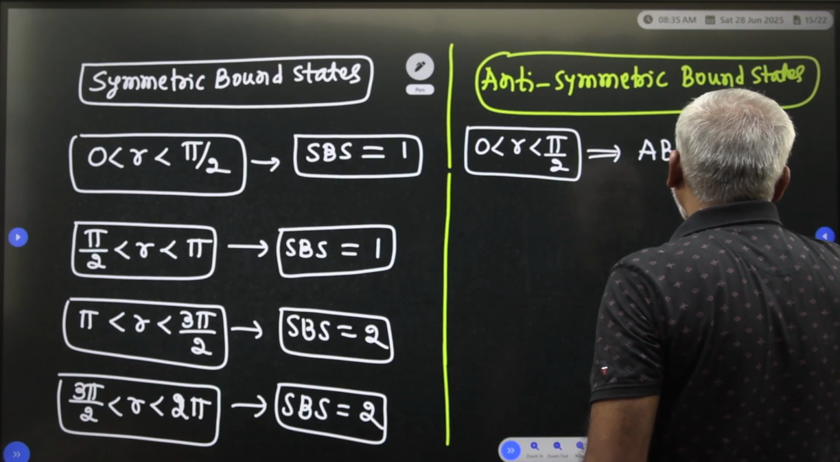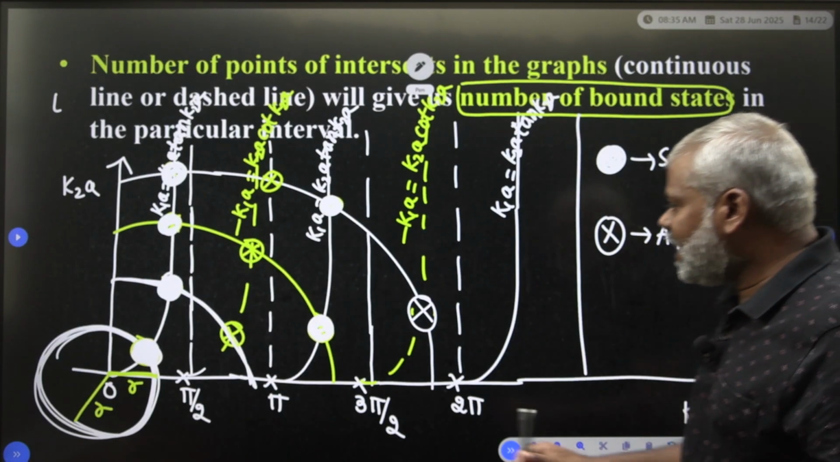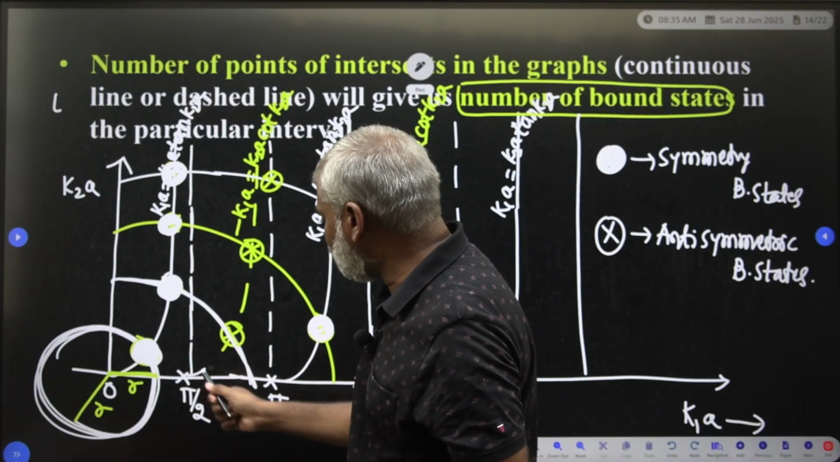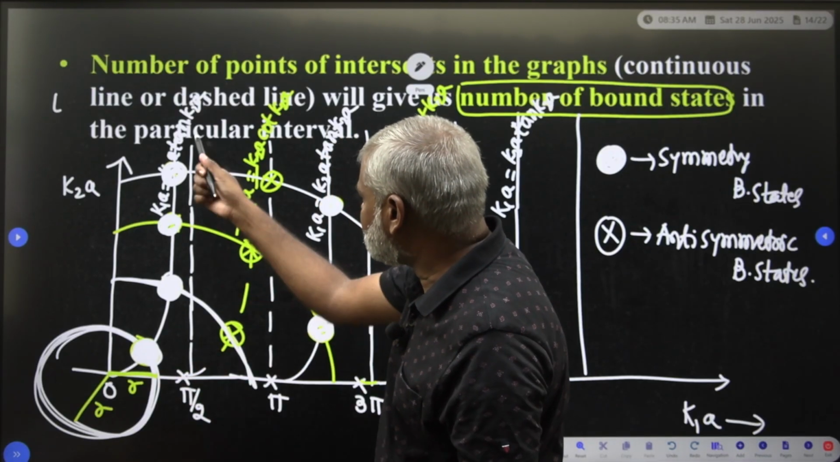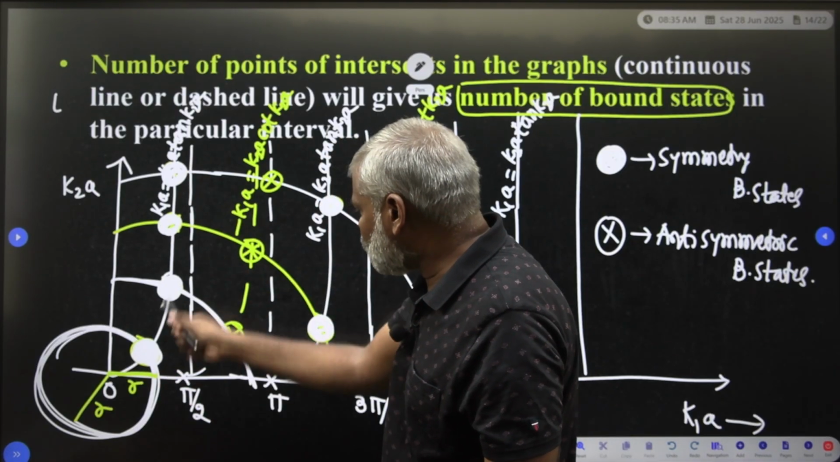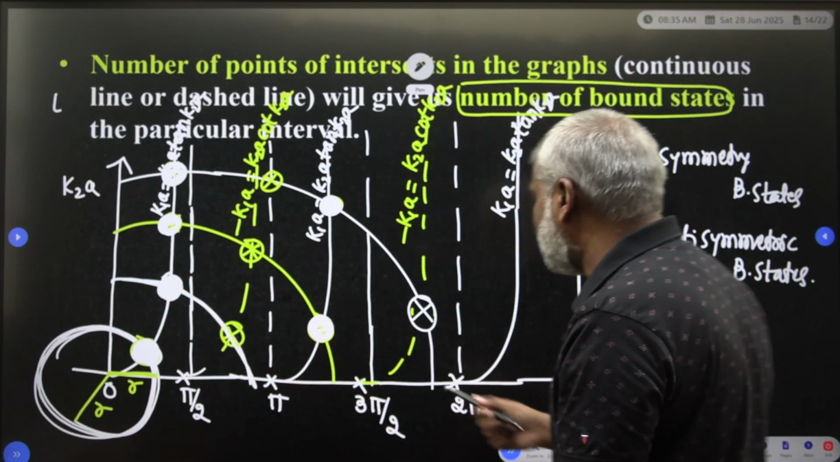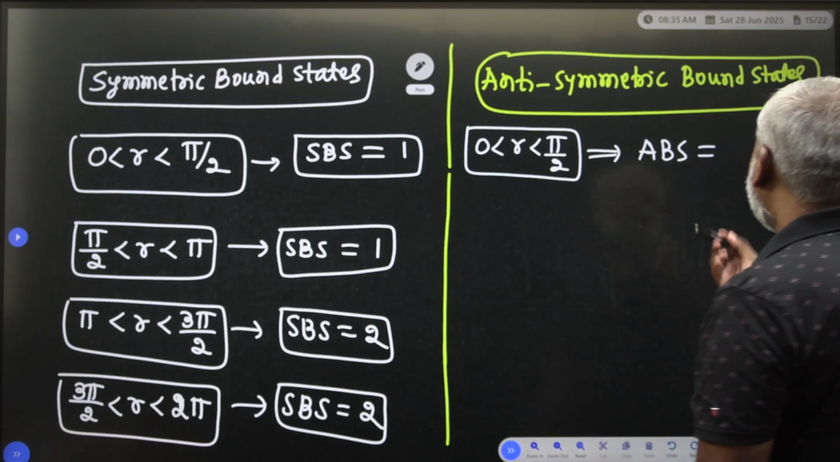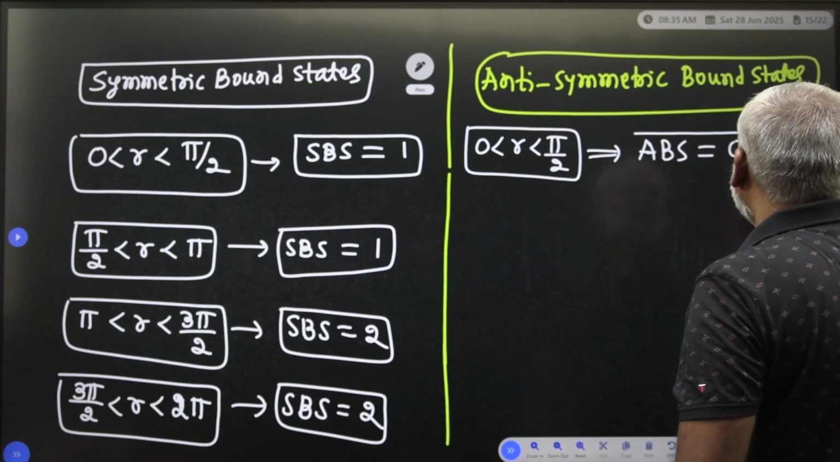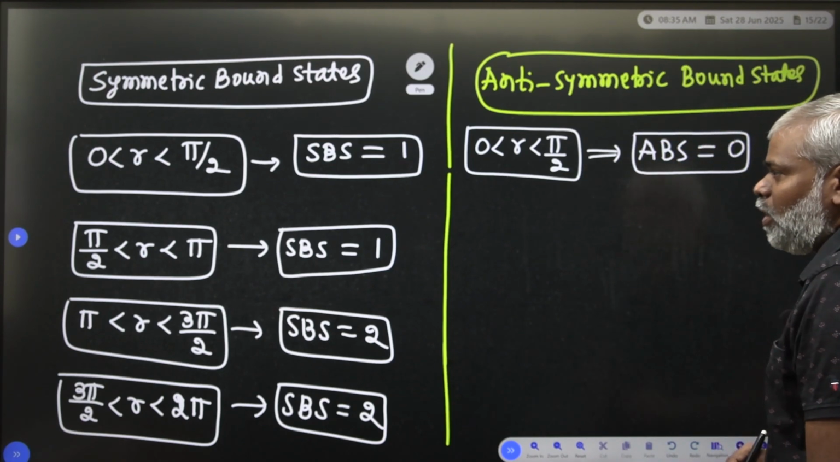Is there any anti-symmetric line for 0 to 5 by 2? There is no anti-symmetric boundary condition. So, there is no anti-symmetric line. That is why there is no cross, take it as 0 for anti-symmetric bound state.